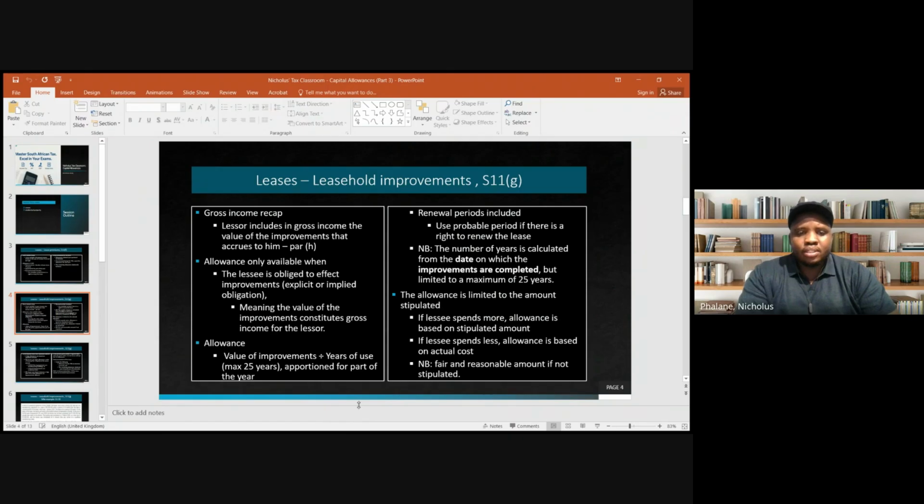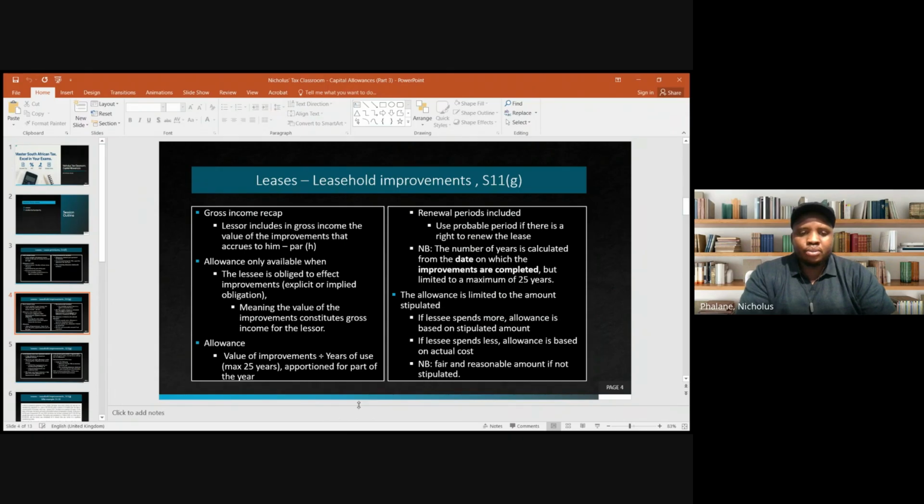All right. So we will say the value of improvements divided by years of use. Here we are saying years of use. We need to be very careful here. All right. So when you're dealing with leasehold improvements, as the lessee is still busy effecting the improvements, they would not be brought into use. They can only be brought into use once they are completed. All right. So the period of use here refers to the period when the leasehold improvements are completed and brought into use. So you will count from the date when these improvements are completed and brought into use up to the end of the period of the lease.